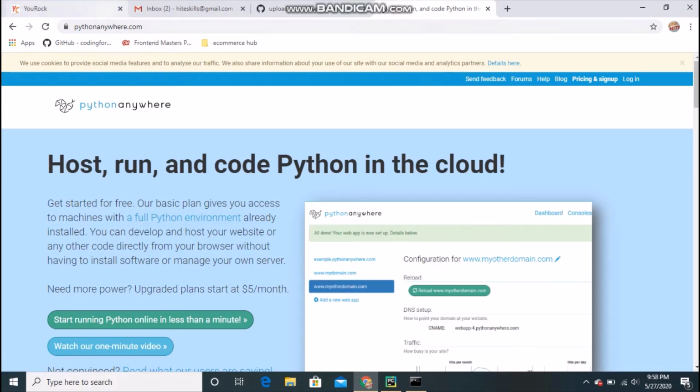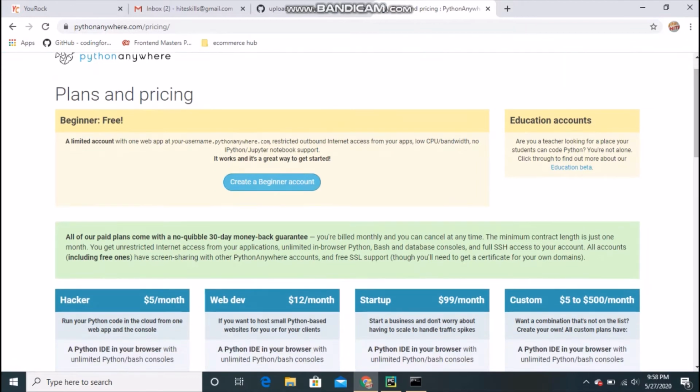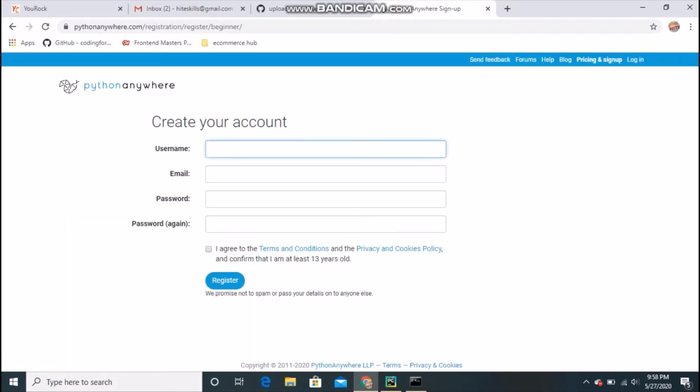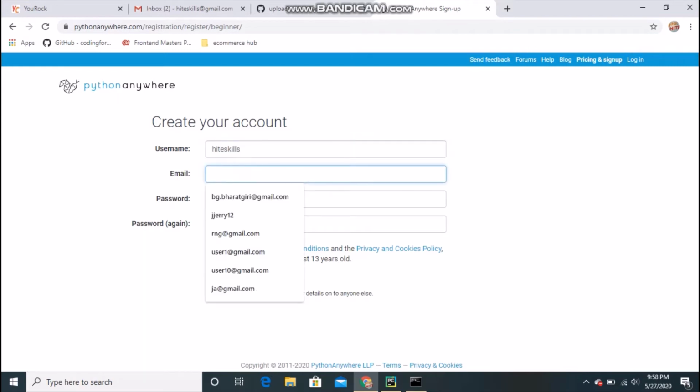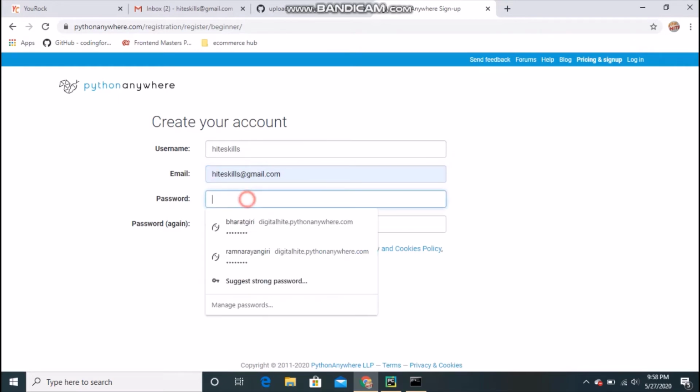So just visit this website pythonanywhere.com and sign up first. We want it to be free, so we will just create this beginner account, and it will ask me to create a username. I'll put there hideskills, email hideskills at gmail.com, and the password it is asking for this website, and I will type something in.